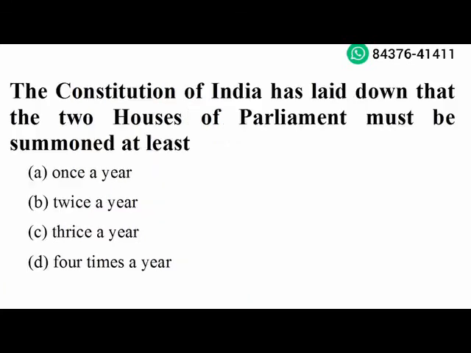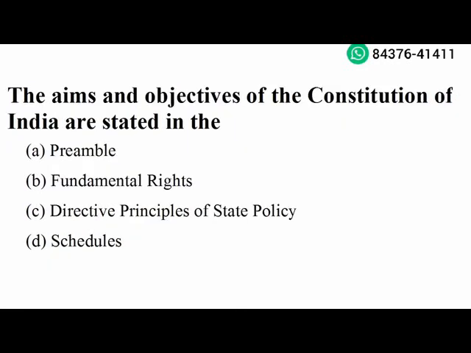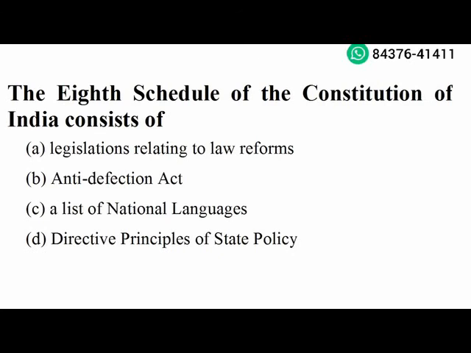Next question. The Constitution of India has laid down that the two houses of parliament must be summoned at least twice a year. Option B is the right answer. Next question. The aims and objectives of the Constitution of India are stated in the preamble. Option A is the right answer. Next question. The 8th schedule of the Constitution of India consists of a list of national languages. Option C is the right answer.